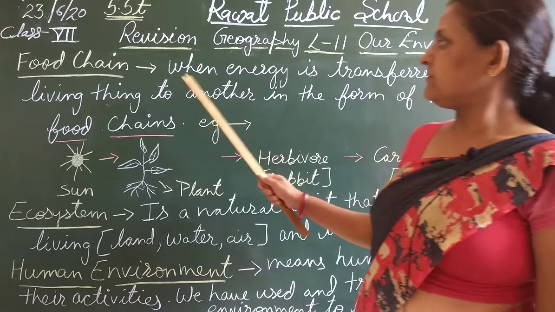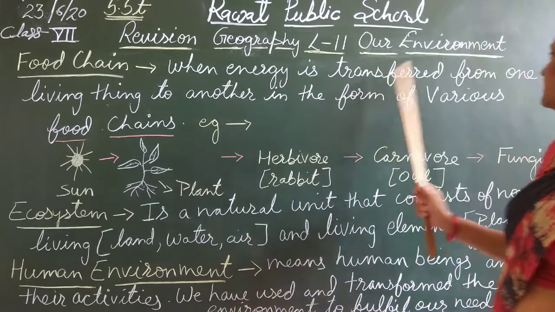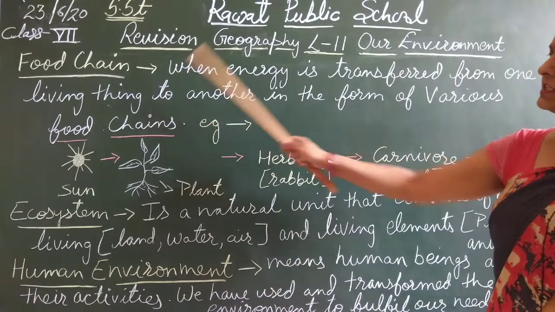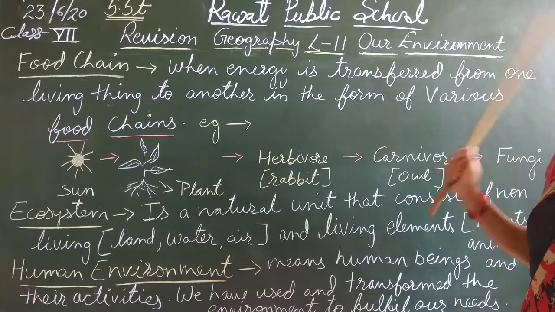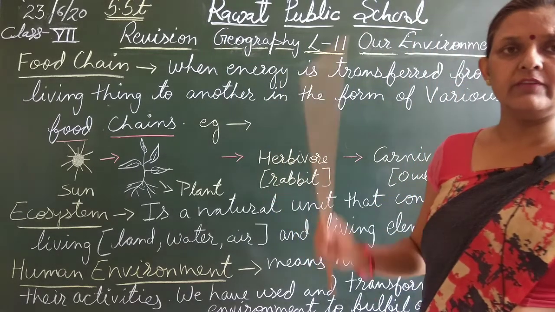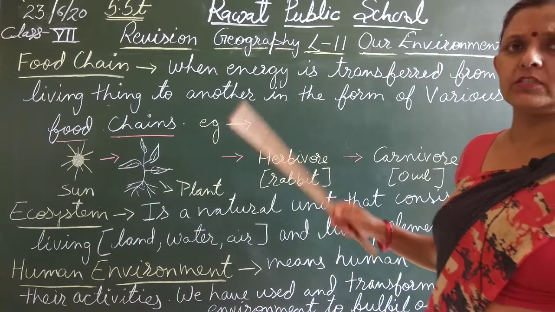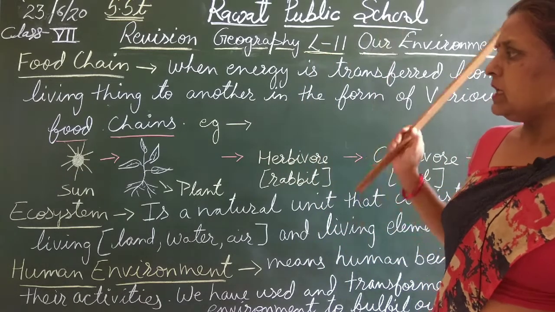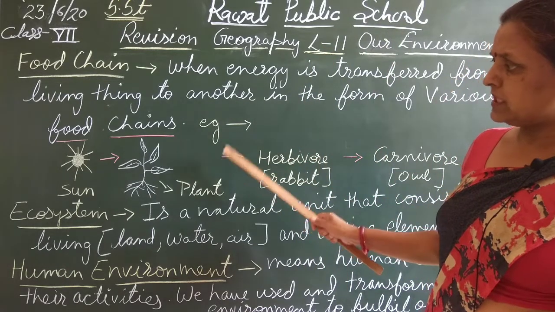Now what is food chain? When energy is transferred from one living thing to another, it is called food chain. Now, an example of food chain.